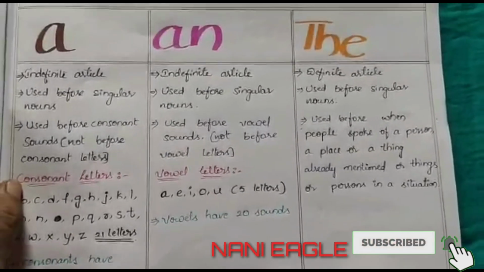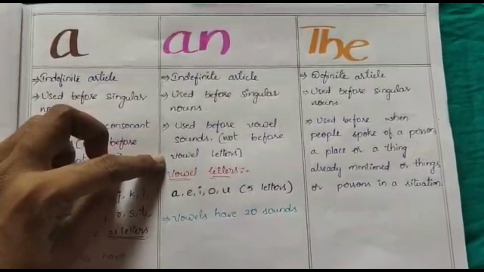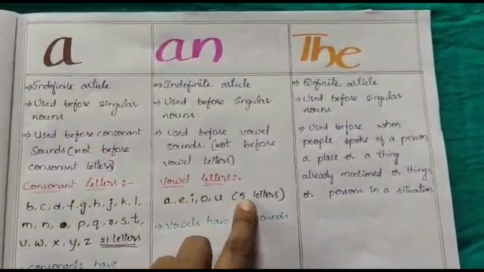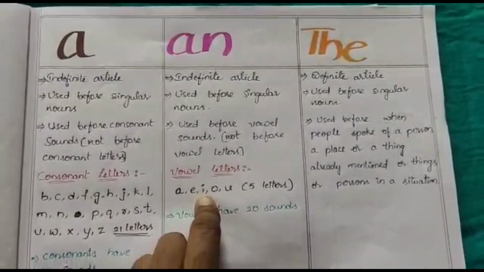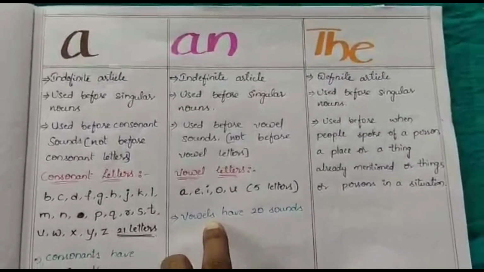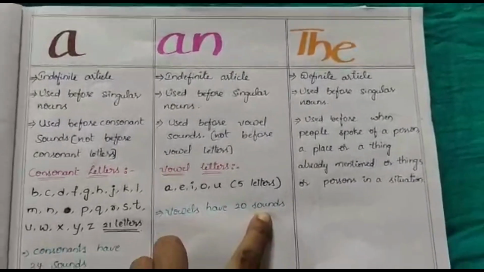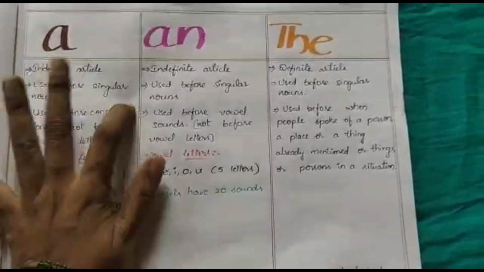Next one, an. An is used before vowel sounds, not before vowel letters. We have only 5 letters, that is A, E, I, O, U, but vowels have 20 sounds. That's why focus on sounds.